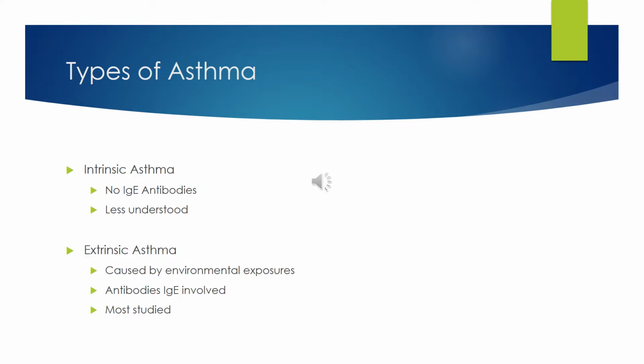The second one is extrinsic, which is mostly caused by environmental factors and exposures. The antibody IgE is present, and this antibody is responsible for many of the inflammatory responses in asthma. Also, it is more widely studied and understood. In this presentation, we will be talking about extrinsic asthma.